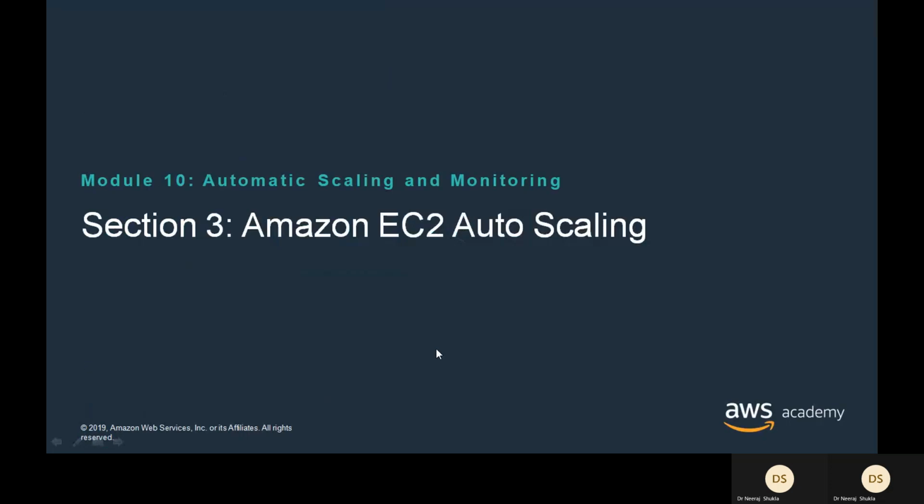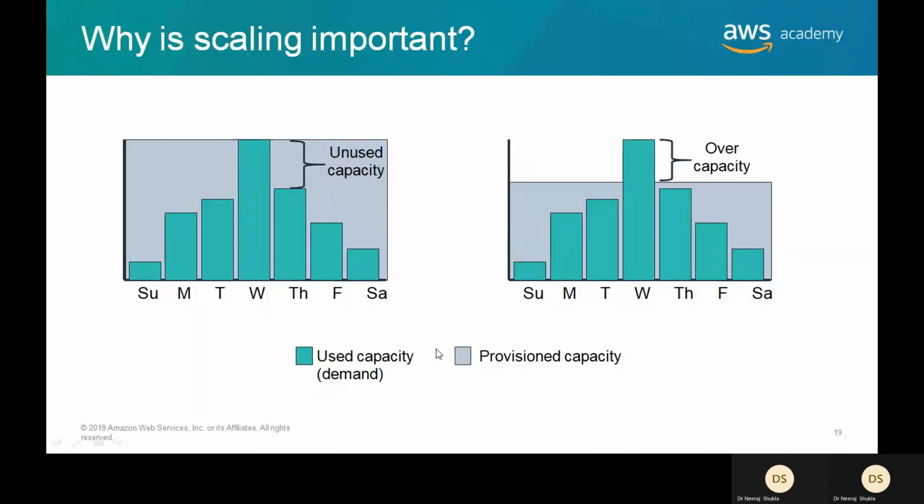Then we come to auto scaling. Now, if you want that I am instantiating 10 EC2 instances because the maximum peak load is 10, then at some point of time some capacity is unused.